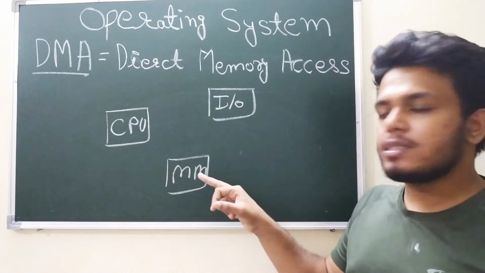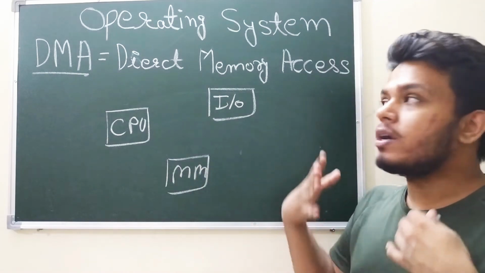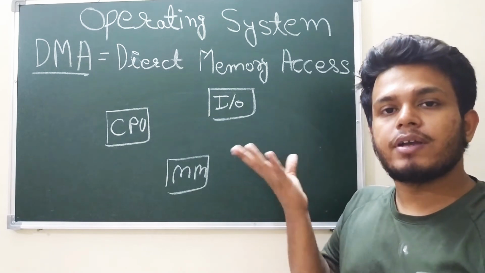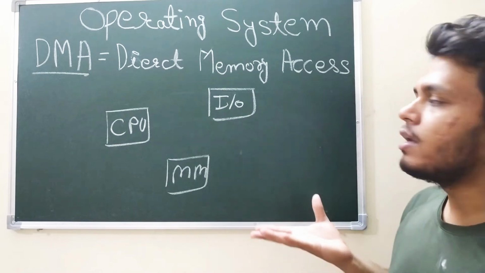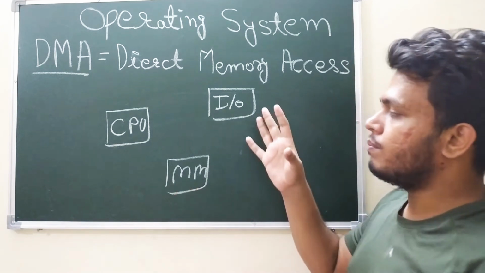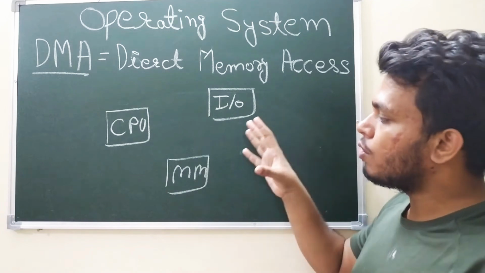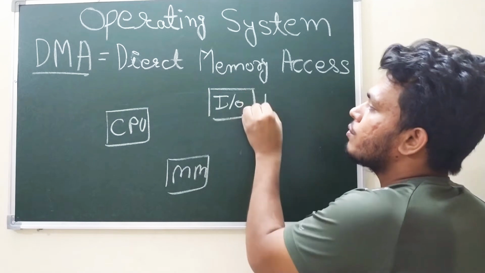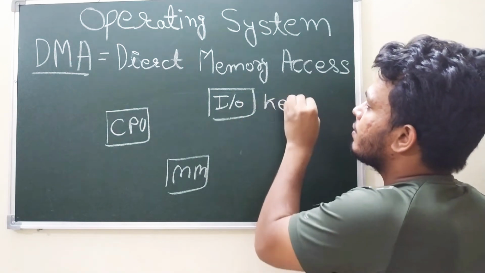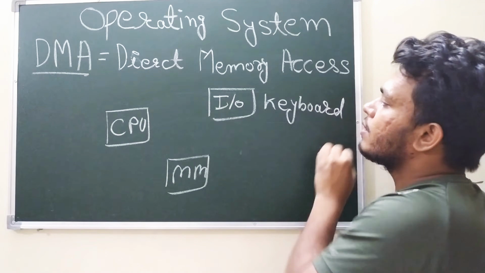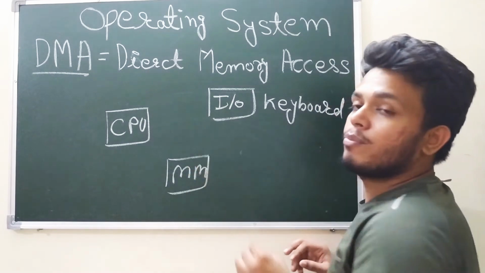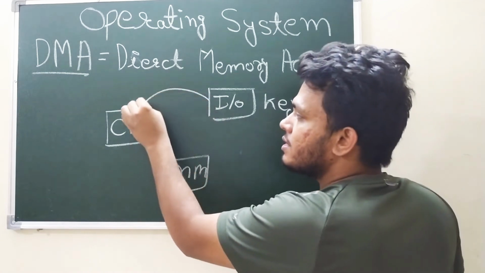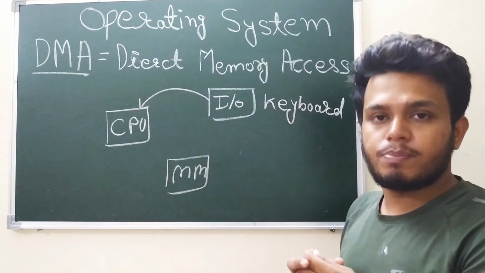Before DMA, I would like to explain the requirement, or the reason for the invention of this technology or method. In order to send data to the main memory, suppose there is an input output device, a keyboard for example. The keyboard wants to access the main memory, but first it needs to send the request to the CPU.